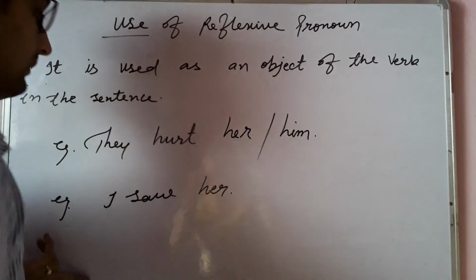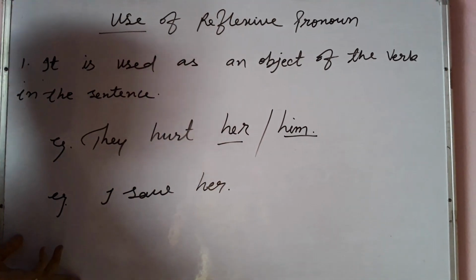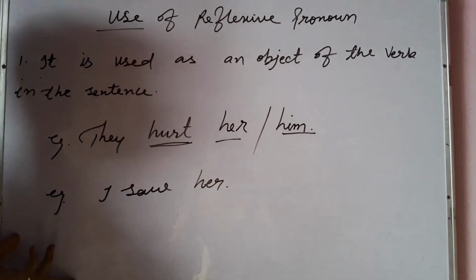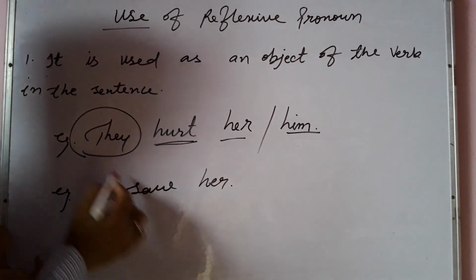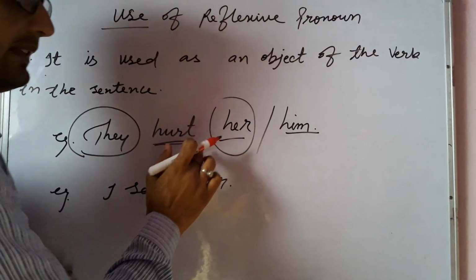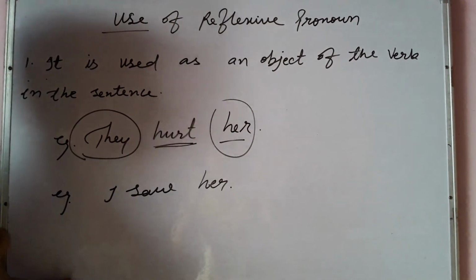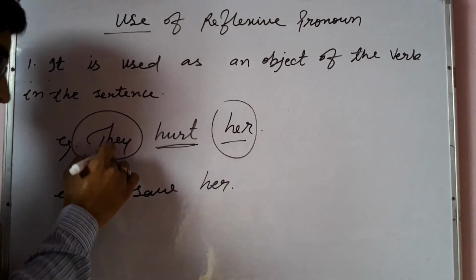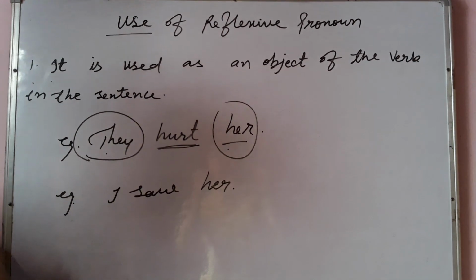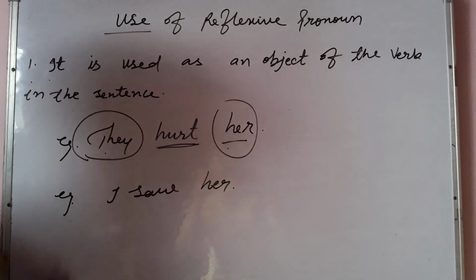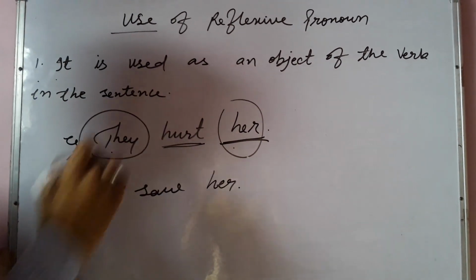We use the objective case of personal pronoun as an object of the verb because the subject and the object of this sentence are different. When the subject and the object of a sentence are different, we use the objective case of personal pronoun as an object of the verb.